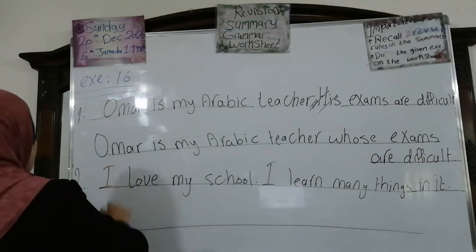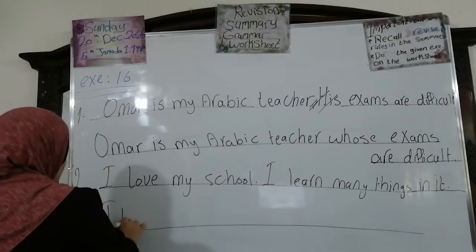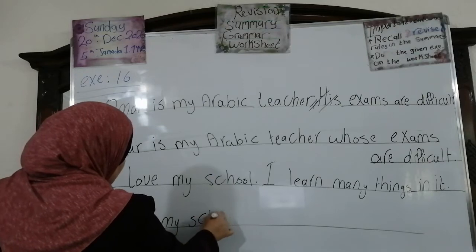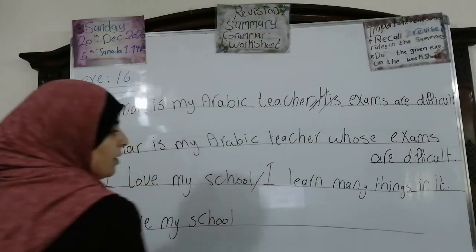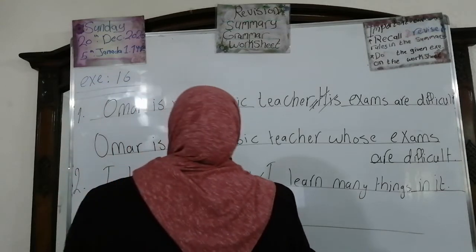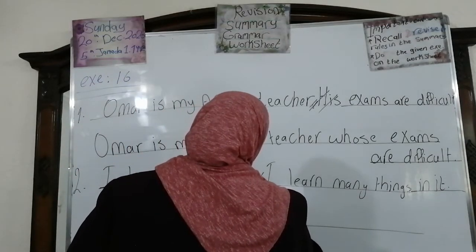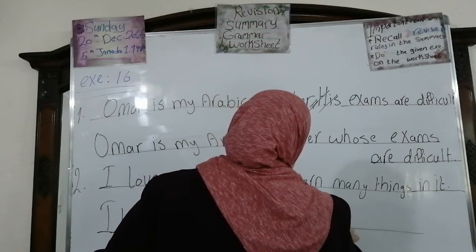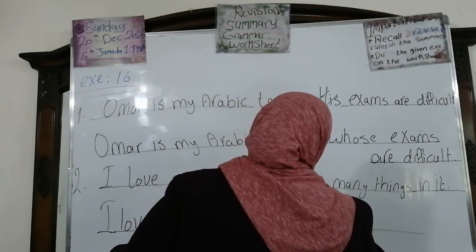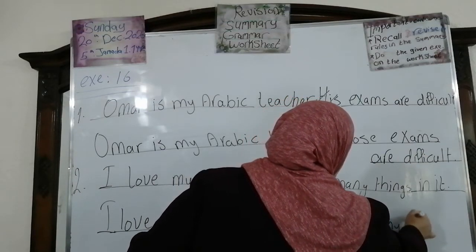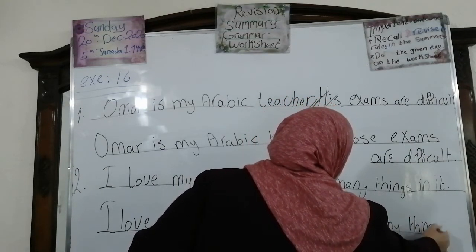So we say, I love my school. Look at me. We're going to omit the full stop and join the sentence using where. I love my school where I learn many things. Okay?